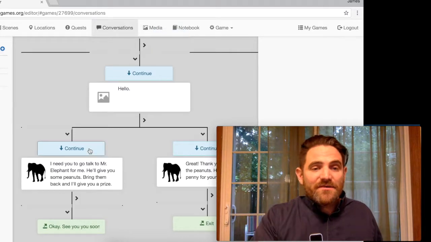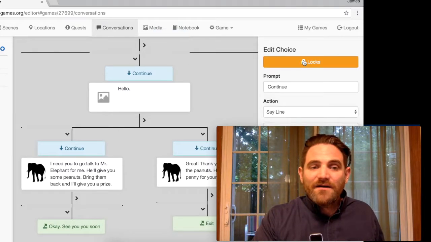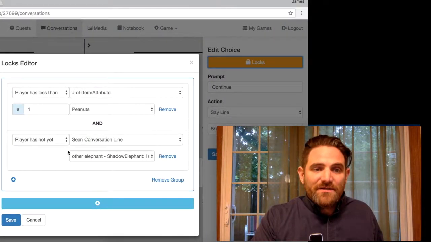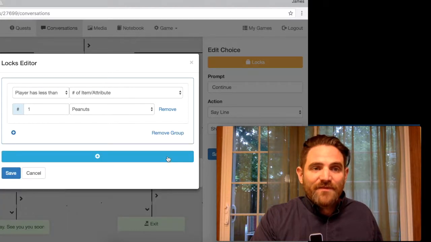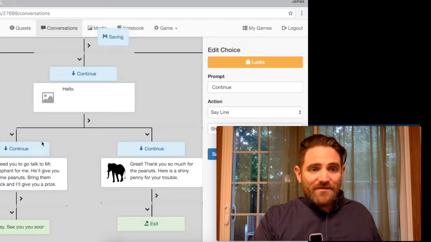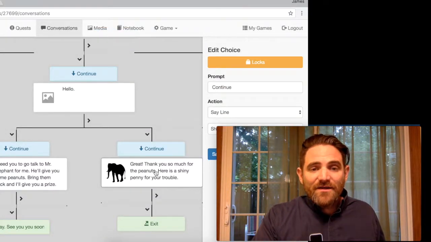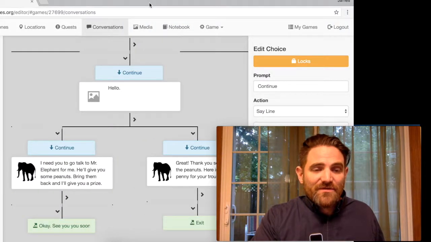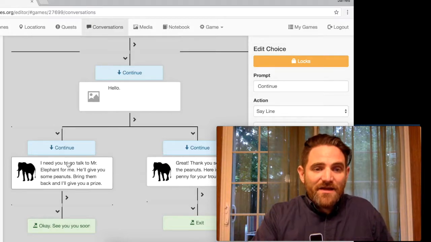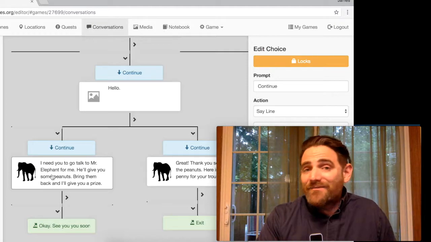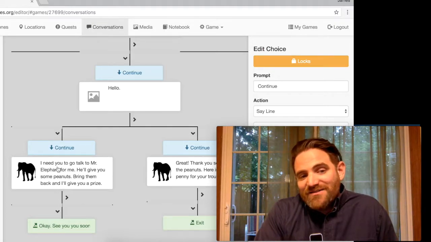And then also we would need to go in here to the locks on this first option, and we no longer need this condition, this second part of this and. So we'll remove that as well. Now we just have if the player has less than one peanut, they'll always see this line, and if the player has more than one peanut, they'll always see this line, right? So that just means the player comes and he'll say, hey, I need you to go talk to the elephant, I'll give you a prize. Fine, great. Come back again without completing the quest. It basically just gives you a reminder text.